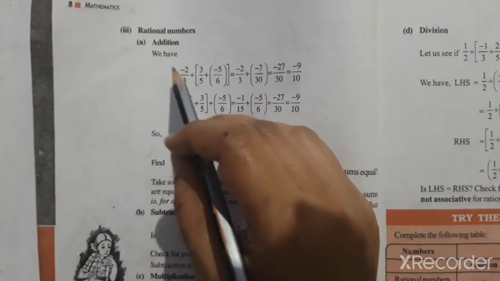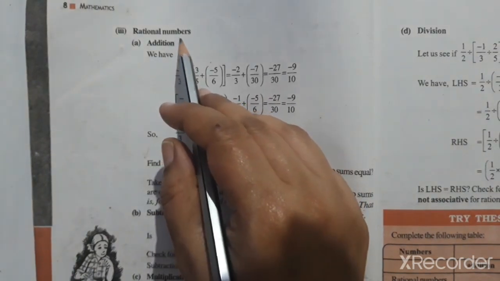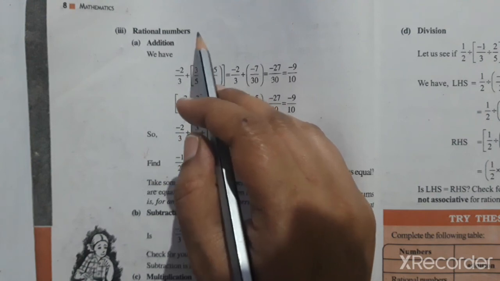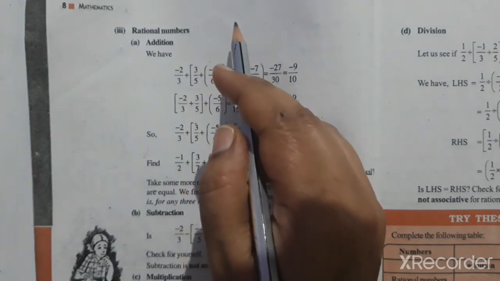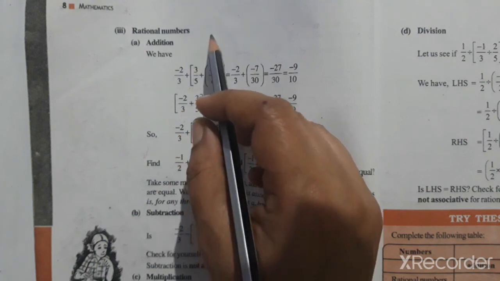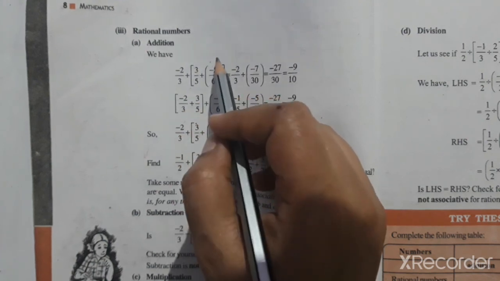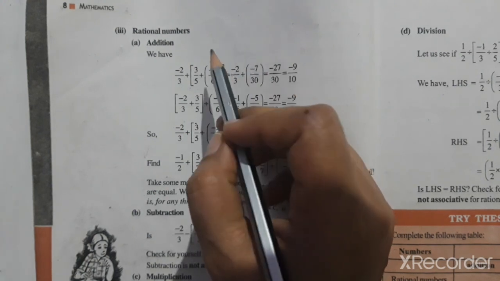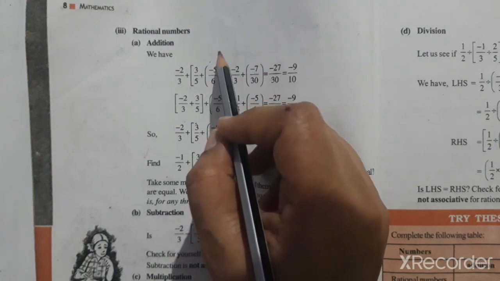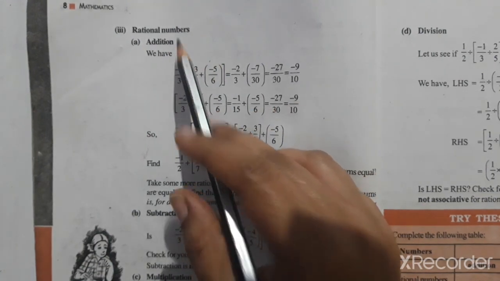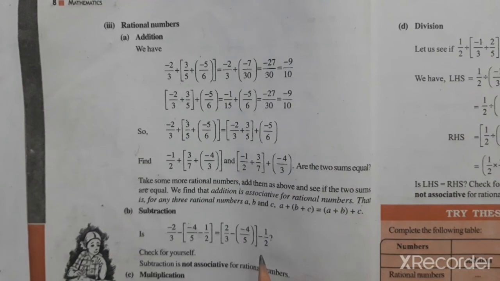And rational numbers. We know that rational numbers means whole numbers and numbers which can be expressed in the form of p by q, fraction form. So whole number is also a rational number because 0 means 0 by 1 we can write, and 2 means 2 by 1 we can write, and q does not equal 0, that we have to check. Now addition is satisfied for rational numbers, addition of commutative property.